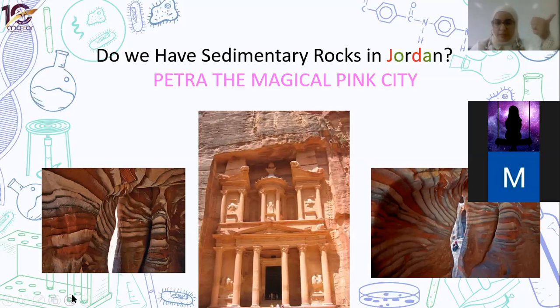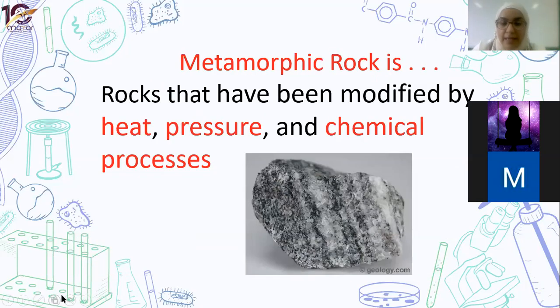So right now we covered igneous, molten magma, and sedimentary, layers. Now number three is metamorphic. Metamorphic rocks are formed, and the keywords again are heat, pressure, and chemical processes. These rocks are buried underground under a lot of layers, under high temperature and pressure, and maybe chemicals entering underground, and there are chemical reactions, so they change.